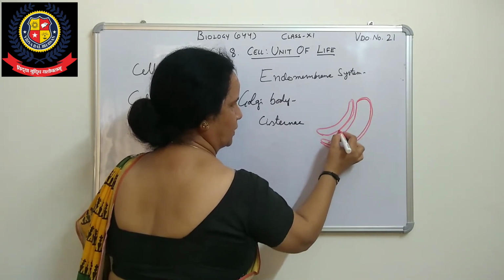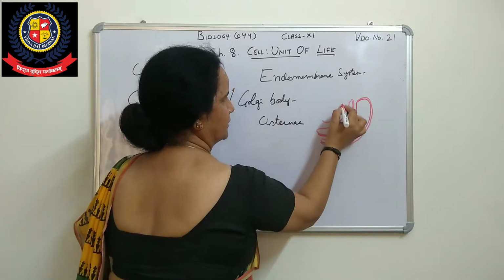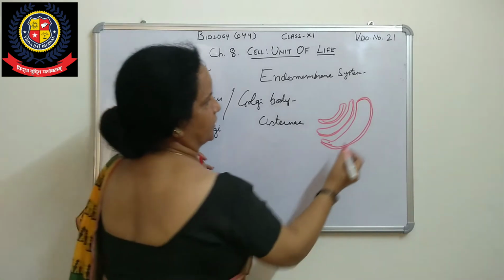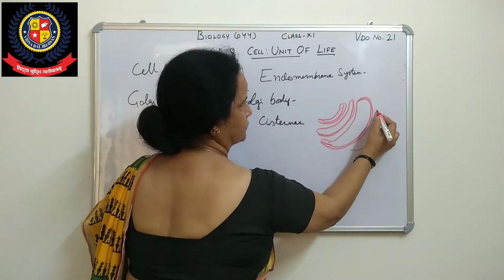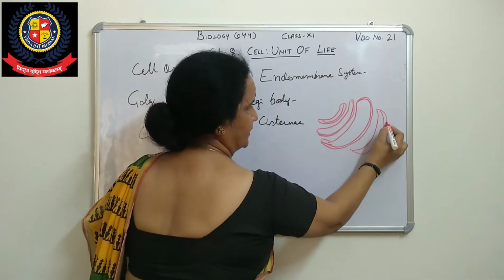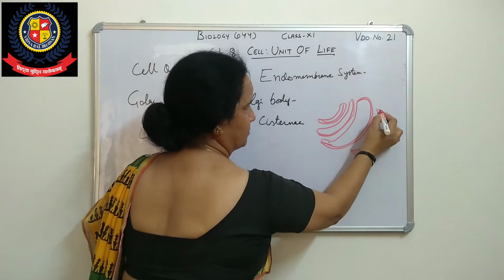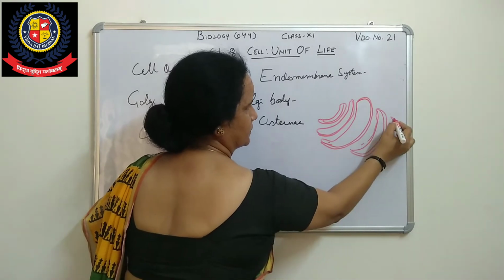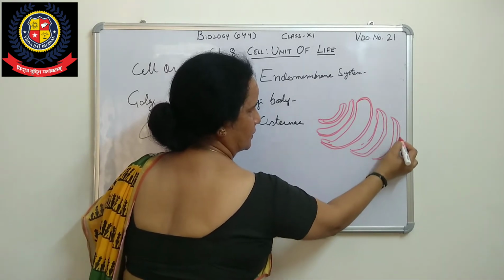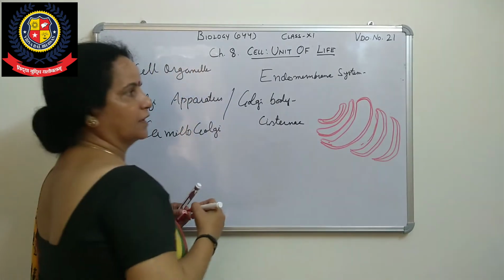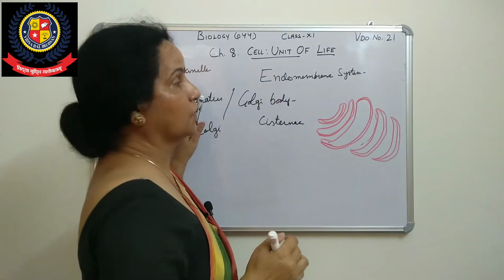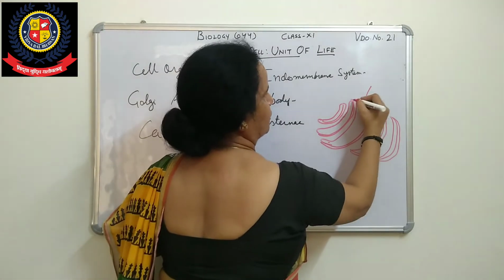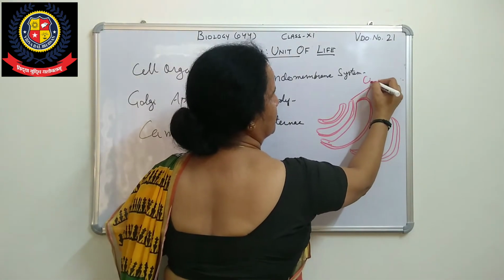These are also membrane bound, and these sac-like structures are called cisternae. It is also called an apparatus because a number of plate-like structures are forming it. So this is called the Golgi apparatus or Golgi body, and all of these are called cisternae.